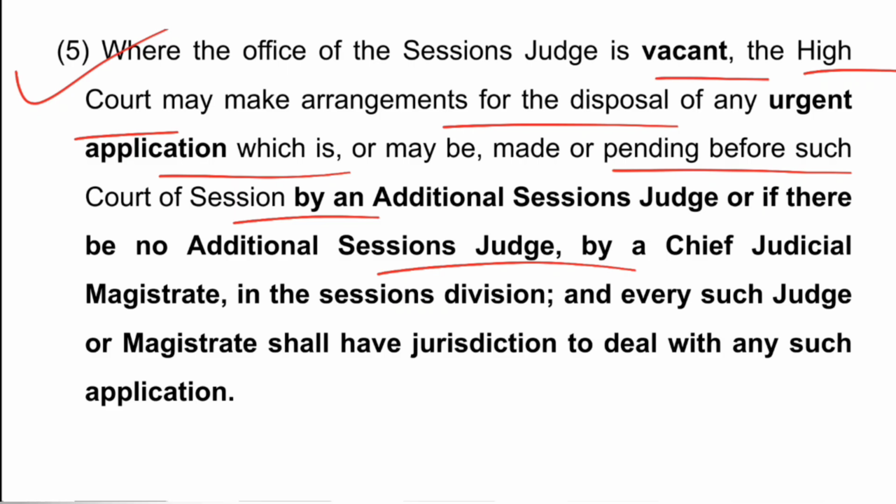It is only about urgent applications. If the sessions judge chair is vacant, then the High Court makes arrangements only for the urgent applications, and they can be decided by the additional sessions judge, and if there is no additional sessions judge, by a Chief Judicial Magistrate in the sessions division. And every such judge or magistrate shall have the jurisdiction to deal with such application. So this is subsection 5.